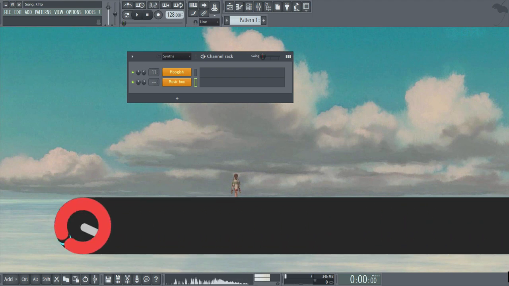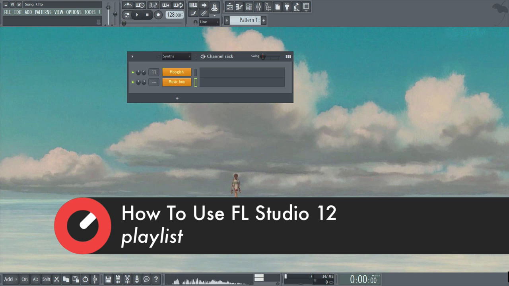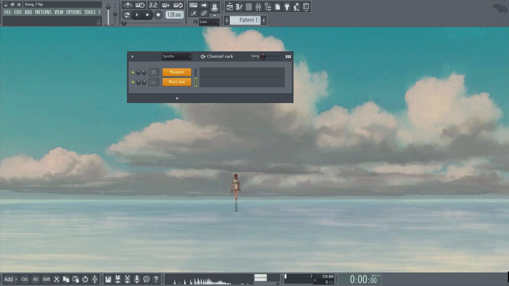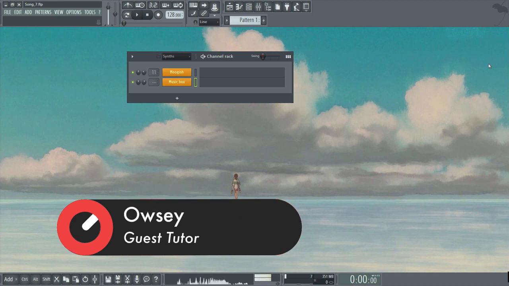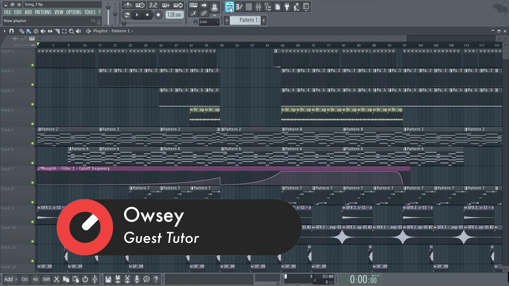So in this part we'll be taking a look at the features within the playlist, giving you an overview in the same way that we have been so far. I'll also be using the playthrough project file to best demonstrate things. So first of all, let's open the playlist. You can either press F5 on your keyboard or use the playlist tab on the shortcut panel.